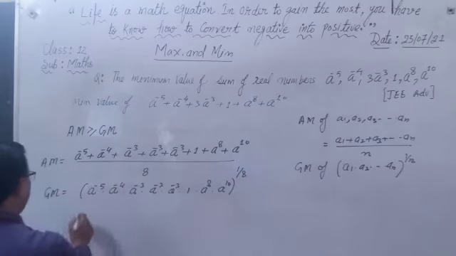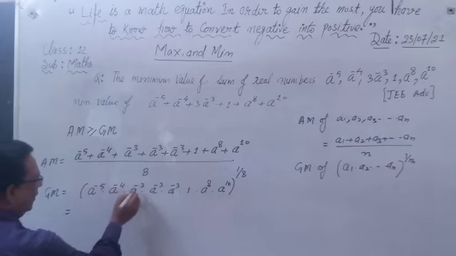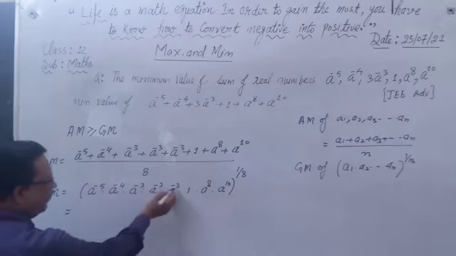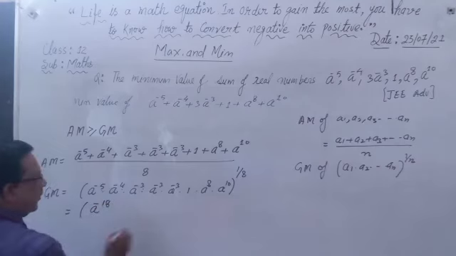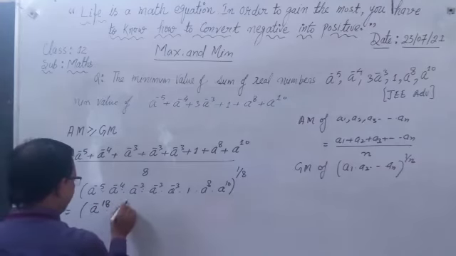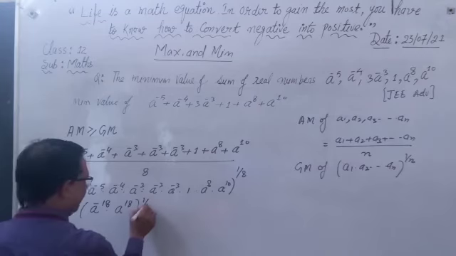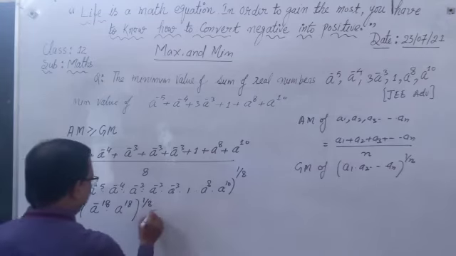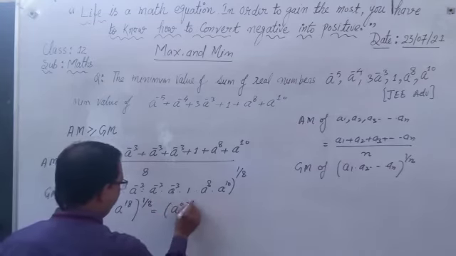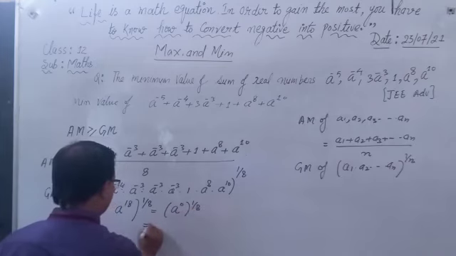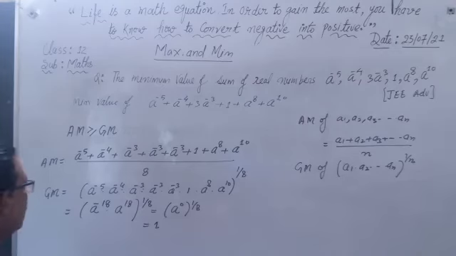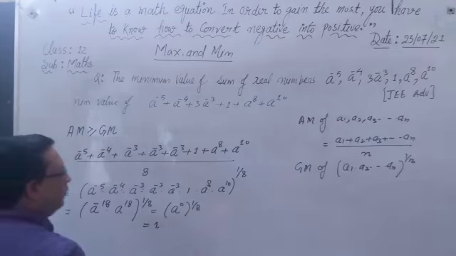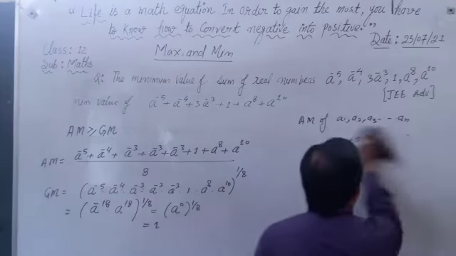Now we solve this. So a to power minus 5 minus 4 is minus 9, minus 3 is minus 12, and minus 6 is minus 18. So this is a to power minus 18 and here is a to power plus 18, to power 1 by 8. Now here we get a to power 0, to power 1 by 8. It means this is 1. So GM is 1. Now we apply the concept.